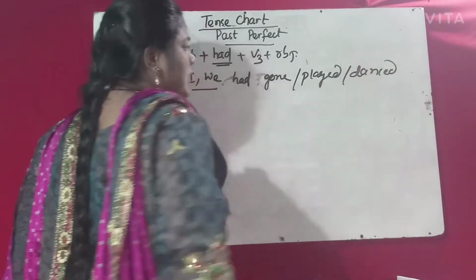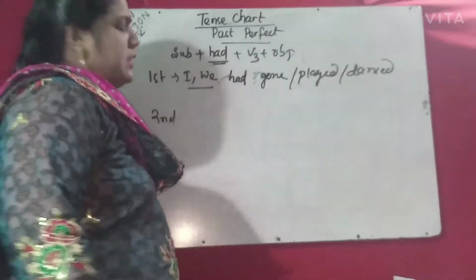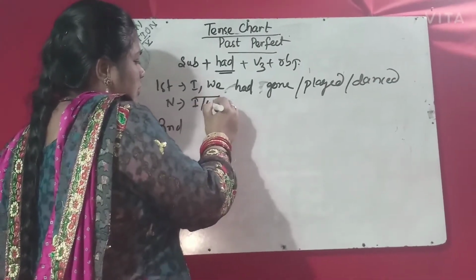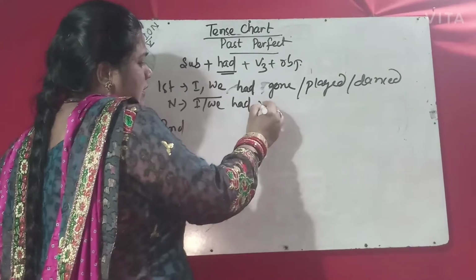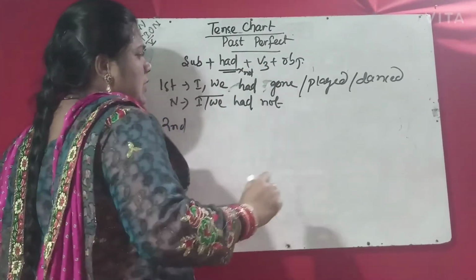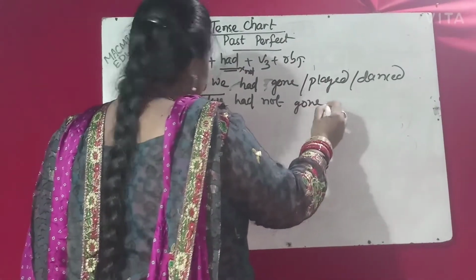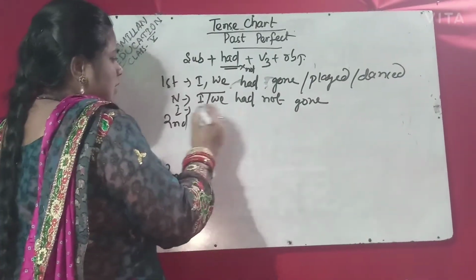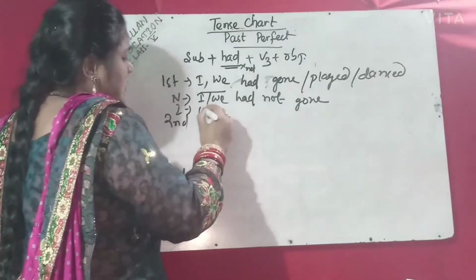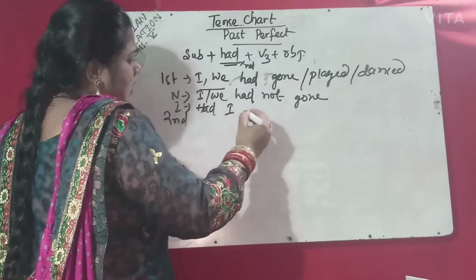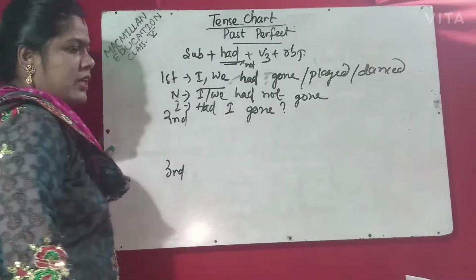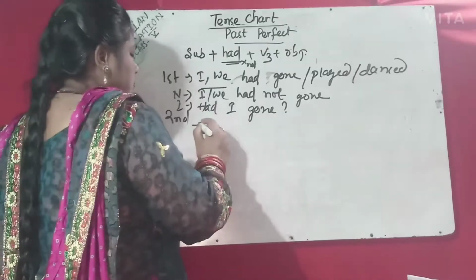Like this, the V3 verb. When we change it to a negative sentence, it is I or we had not. Negative is had plus not, then gone. Then for an interrogative sentence, had will come first, as usual in other sentences, that is, had I gone? Question mark.